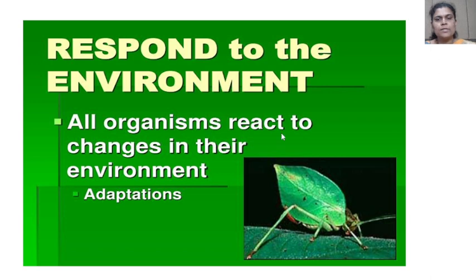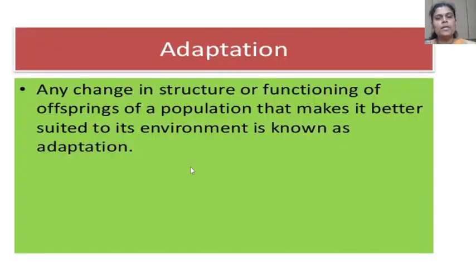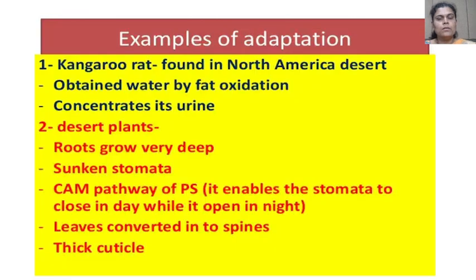All organisms react to changes in their environments. That is the adaptations. What is the exact meaning of adaptation? Any change in the structure or functioning of offsprings or population that makes it better suited to its environment is known as adaptation. Here are some examples. We see the examples of adaptation.